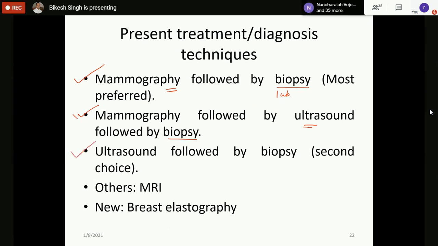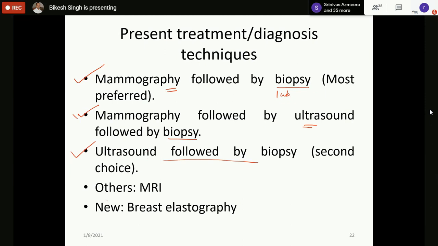Sometimes a mammogram machine is not available, as many hospitals do not have mammograms because a mammogram is specific to breast cancer only. But ultrasound is used for multiple things, so that's why ultrasound is more easily available. So ultrasound followed by biopsy is the second choice, but it is also used.